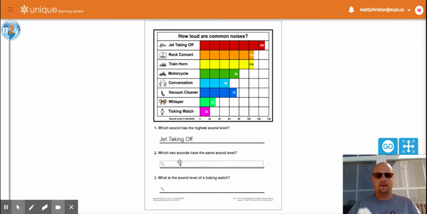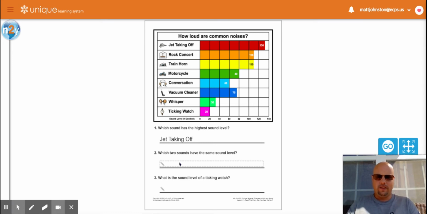On our chart, there are two sounds that have the same noise level. Which two sounds have the same sound level? Take a second and look at the chart and answer. That's right.